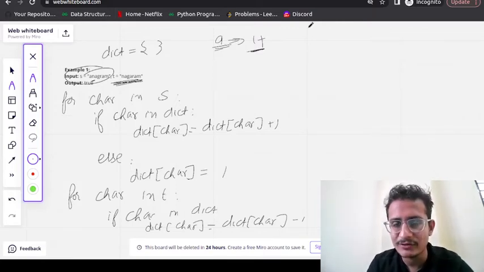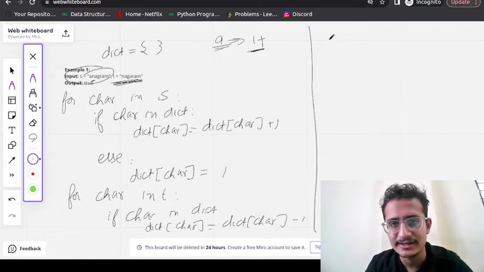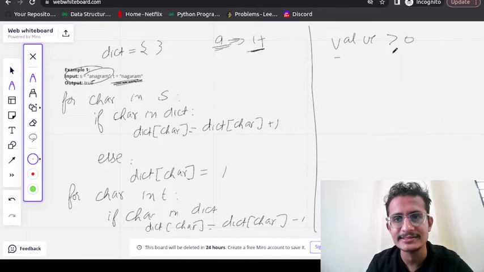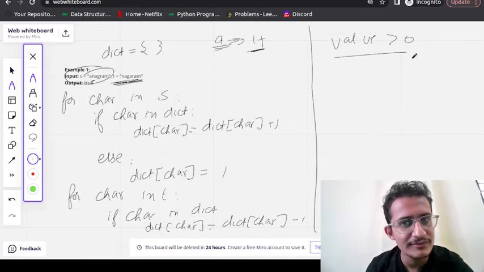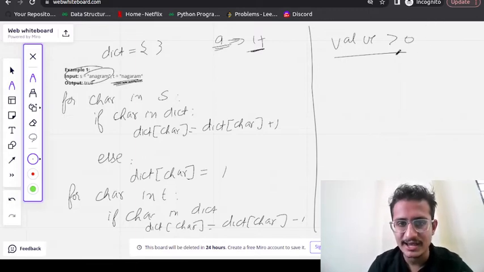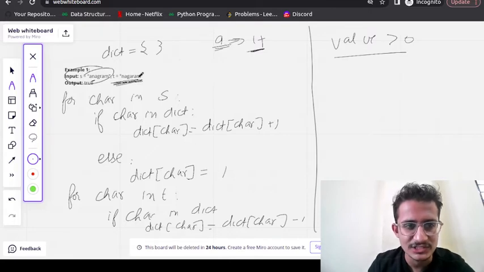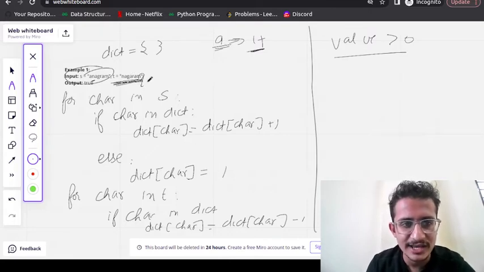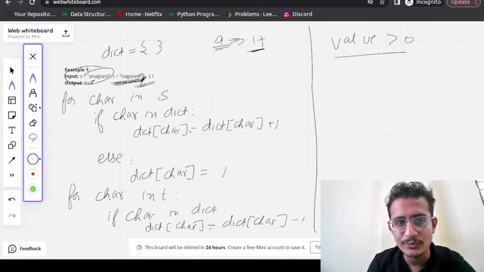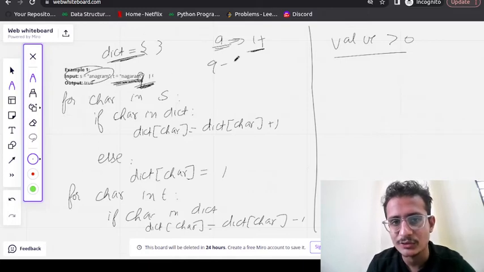At the end, we will traverse the dictionary and check if the value is greater than 0, then we will return false. And one more thing, there might be some situation, suppose here we have one extra character q. Q is not present in the dictionary. In such a situation, you have to start this q with -1. It means it is not present in S but it is present in T.